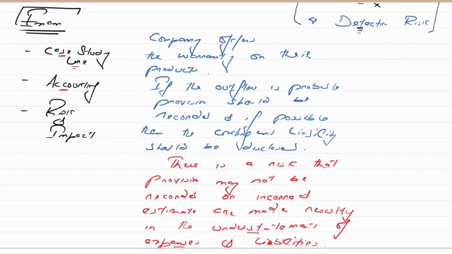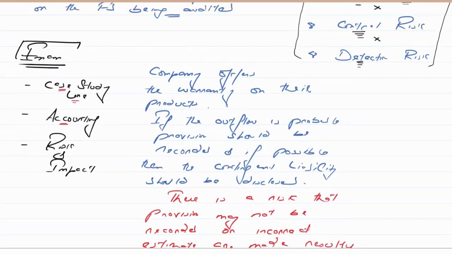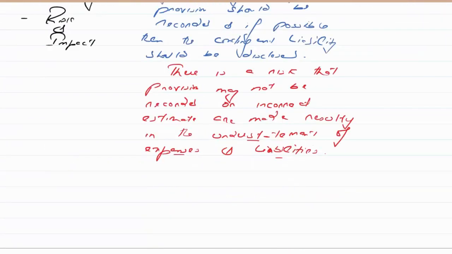So this is how you are going to write in the exam. So you can see the length, that the length is appropriate. Start with the case study line, because I've written it very short in the question, usually 2 to 3 lines. You just copy paste it, and then you write the accounting of it, and then the risk and the impact on the financial statements. So this is as simple as you are watching right now.